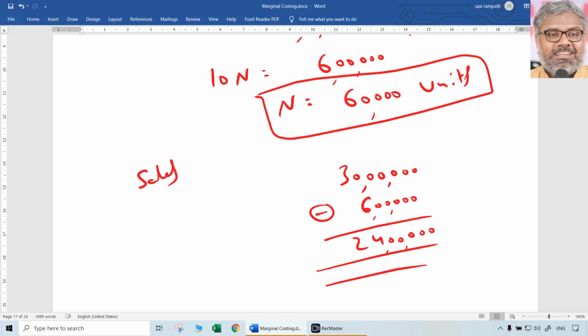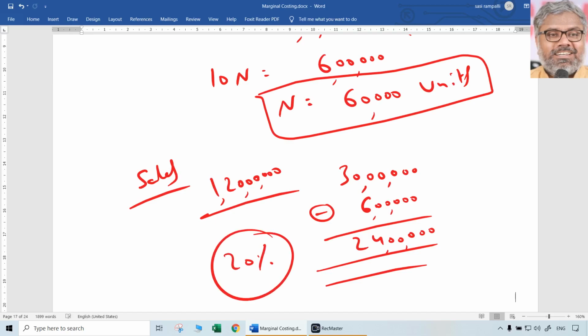Check whether it is 20% of sales or not. First of all, how much are sales? 60,000 units into 200 rupees per unit means 1 crore 20 lakhs is the sales. Is the 24 lakhs 20% of 1 crore 20 lakhs or not? Yes, that's what they wanted. So their target was that. We proved it: if they sell 60,000 units, they can achieve a profit of 20% on sales.